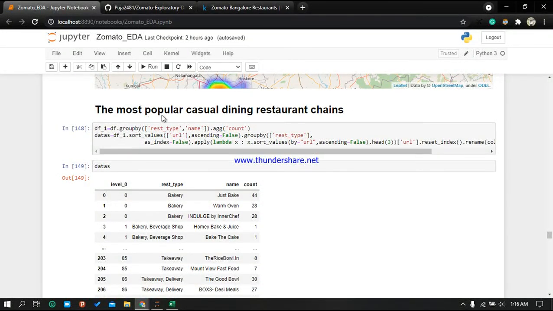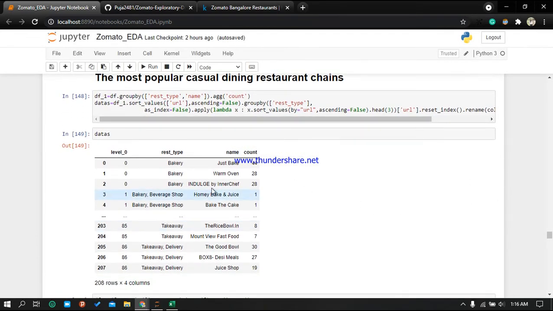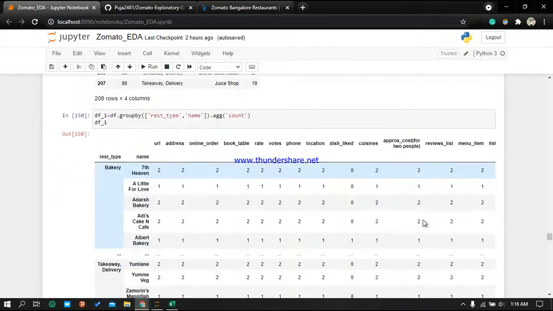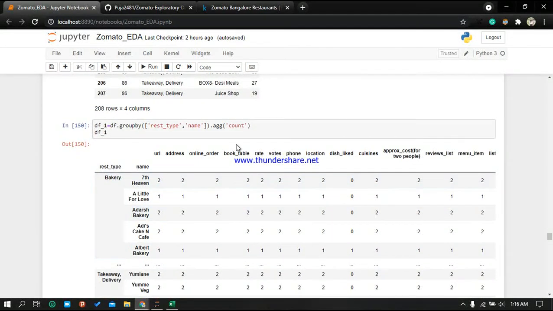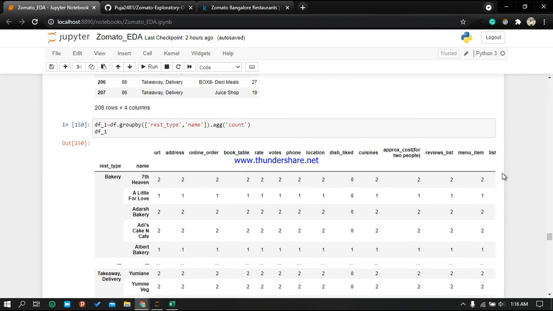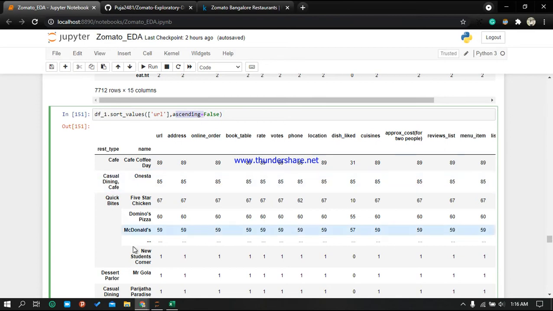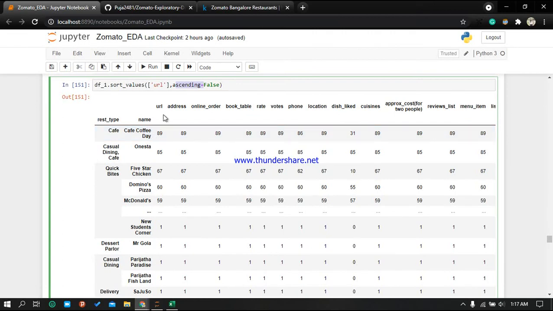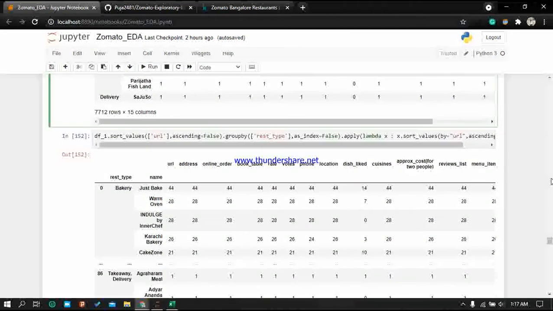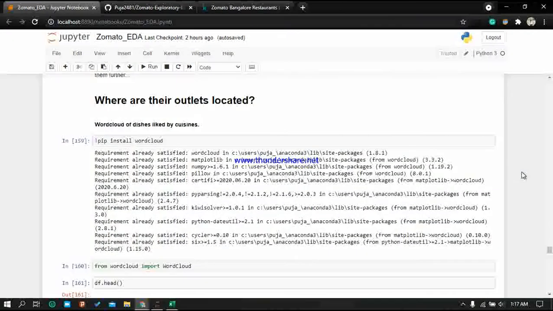Then we are looking at the most popular casual dining restaurant chains. These are the most popular casual dining chains. Then we got the reviews and all those things, and we are getting some aggregate count. Then I have put it into descending order, and I am seeing the restaurant type, name, URL, and all those columns. Then I am seeing where their outlets are located.